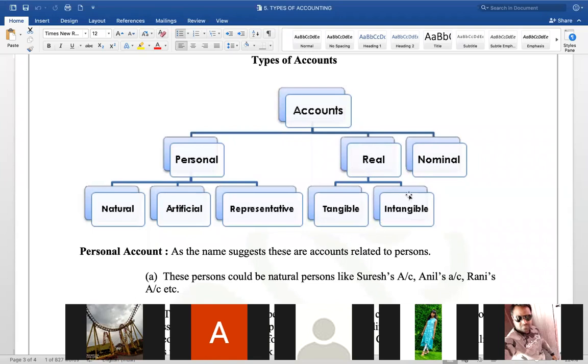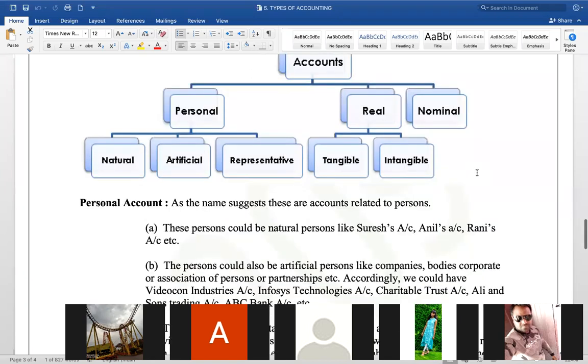The assets can be tangible assets as well as intangible assets. Accounts related to expenses and incomes, losses and gains are nominal accounts.